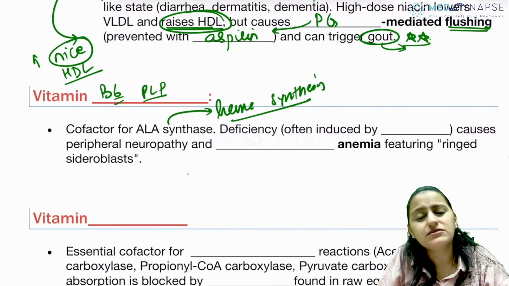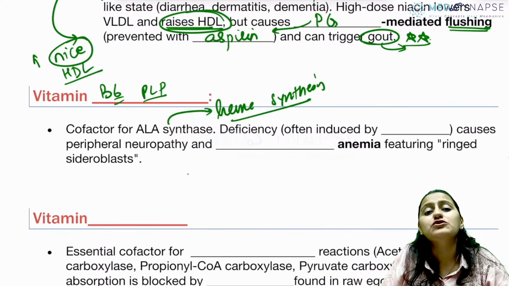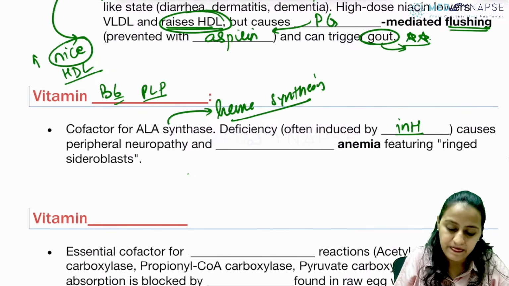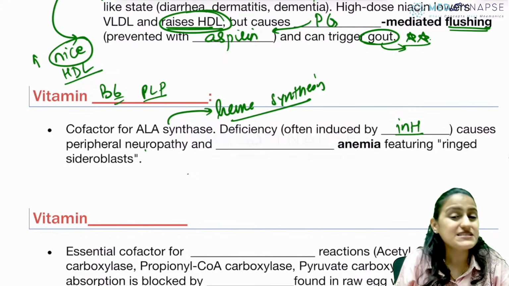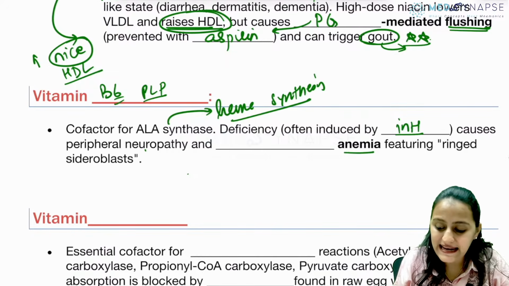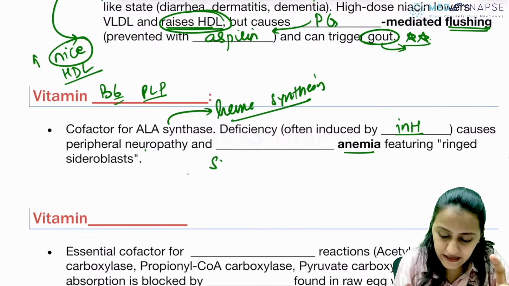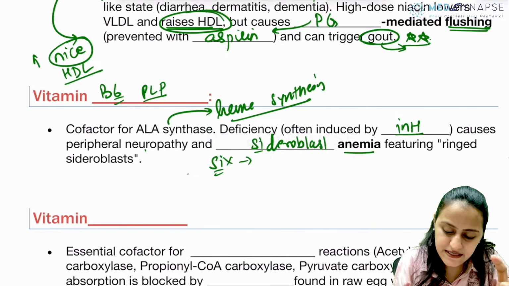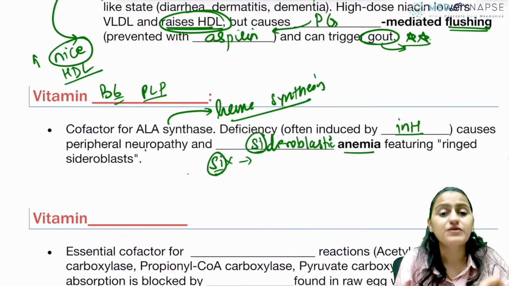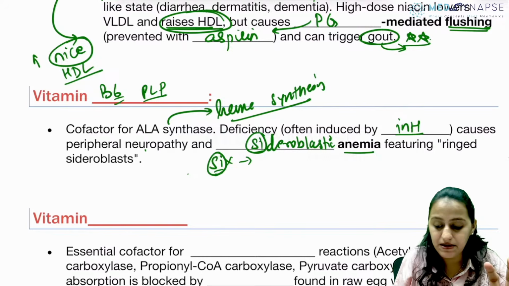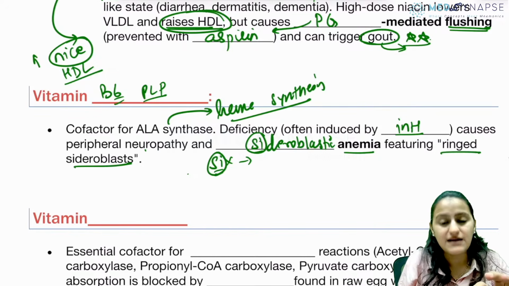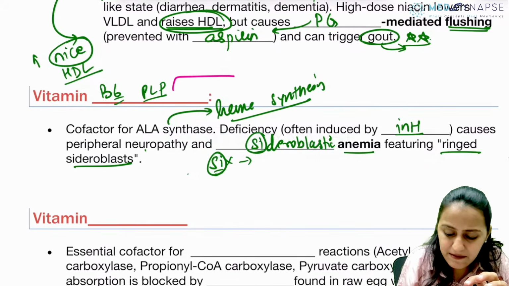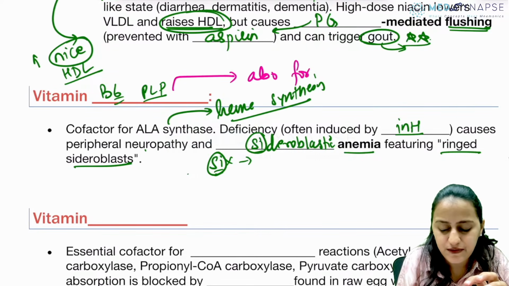So what drug comes to your mind when we talk about pyridoxine deficiency? Remember isoniazid, INH, TB drug. So in its deficiency there is peripheral neuropathy and anemia. What anemia? Remember B6 SISI. It causes sideroblastic anemia. Okay, it causes sideroblastic anemia where you will see sideroblasts. Is this clear with everyone? Also remember pyridoxal phosphate is required for which other reaction?